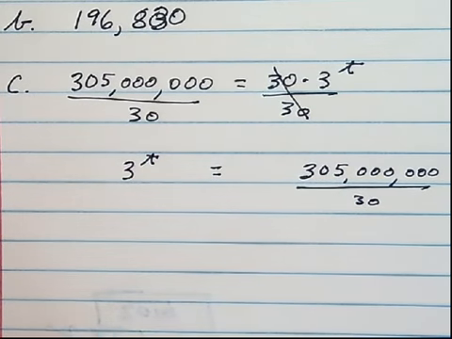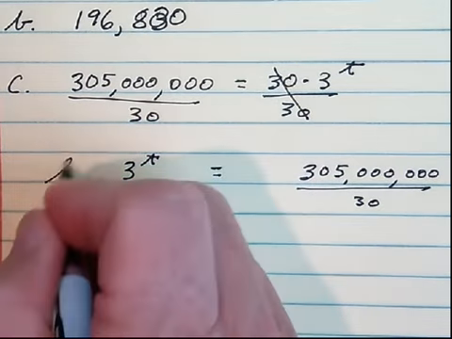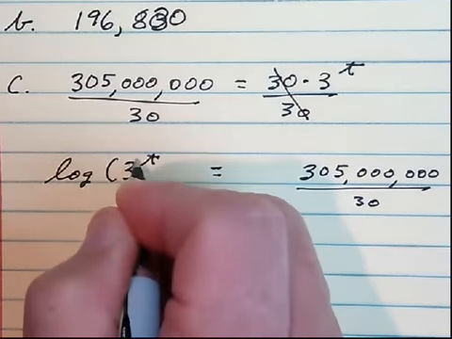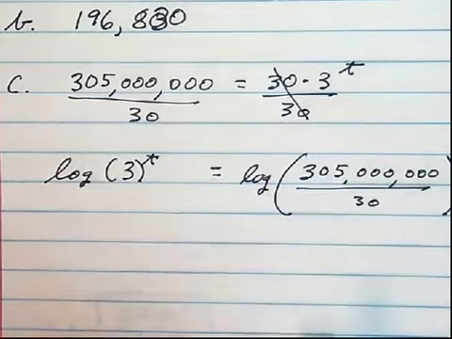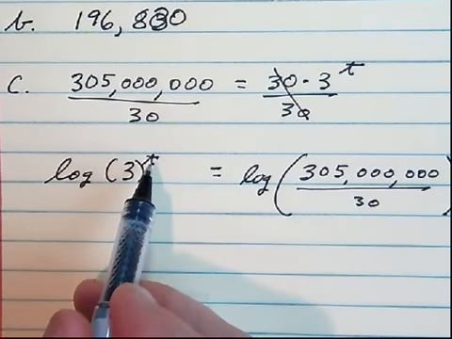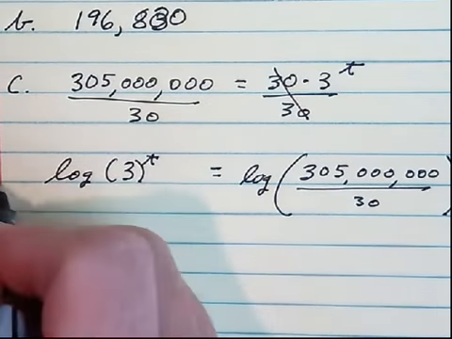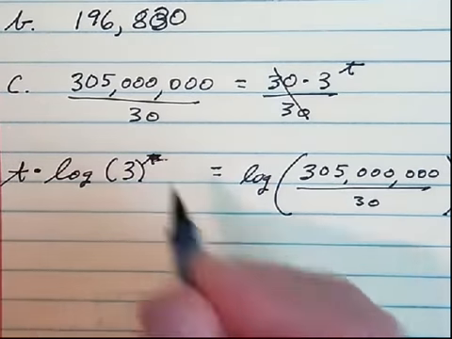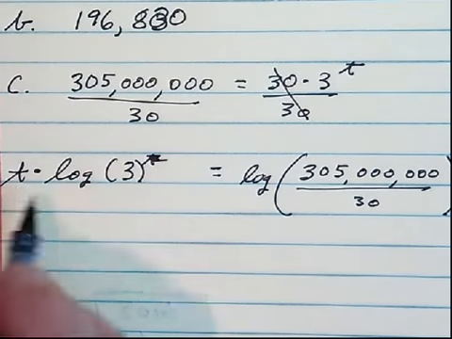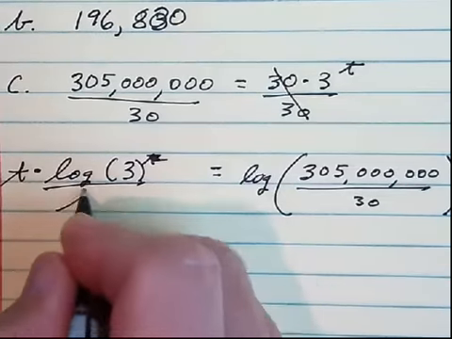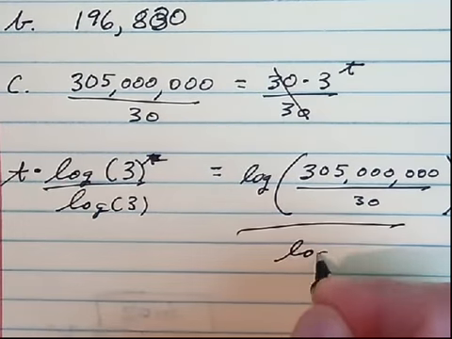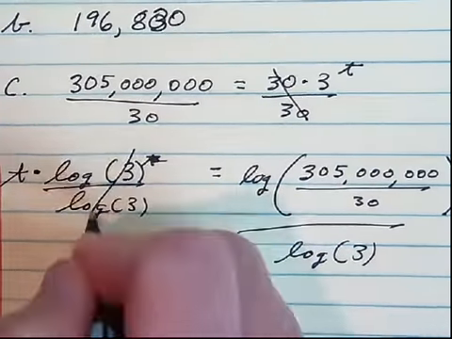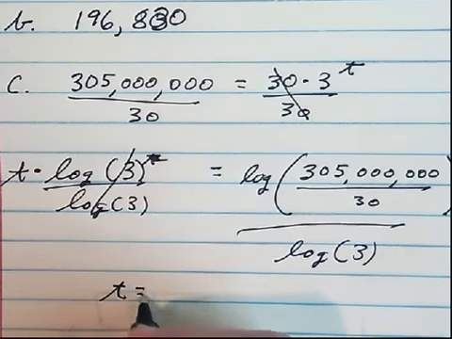Next step, of course, is to take the log of both sides and apply the power property for exponents, which means the t gets multiplied out front. So to find t, to find how many days it takes, and again this is in days, divide both sides by log 3. And now we have a calculator problem.